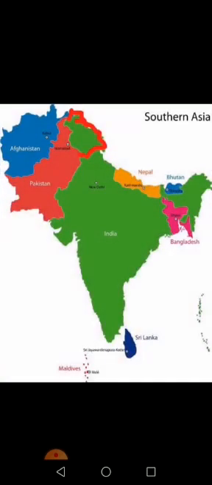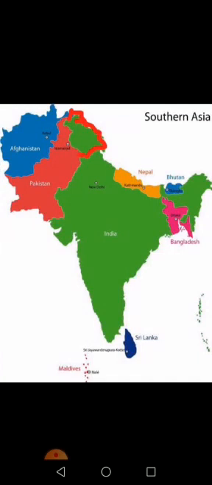Now I am telling you about the map of South Asia, so it will be easy for you to understand. Here we have Pakistan in red color. On the east side of Pakistan, in green color, you have India. In pink color, what you have? Bangladesh. And then you have Bhutan in blue color. You have Nepal in orange color, and you have Afghanistan in blue color, as you can see in the picture.